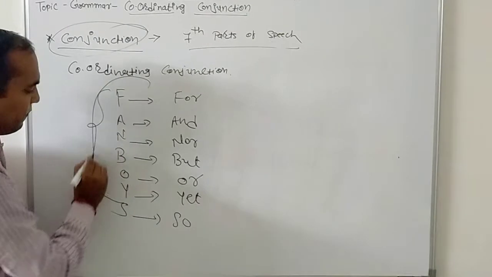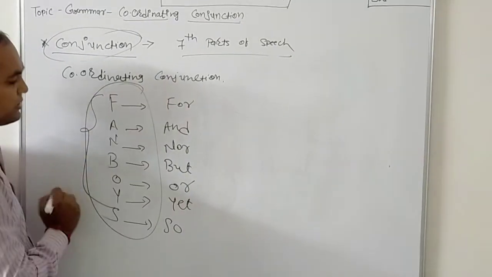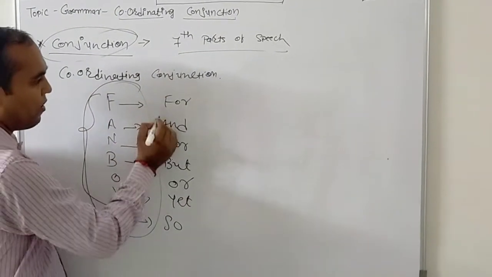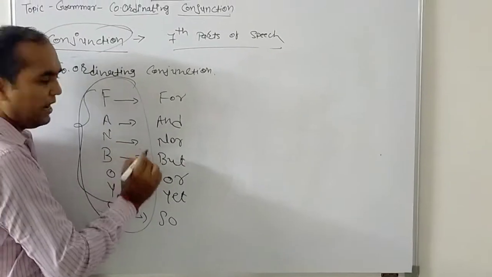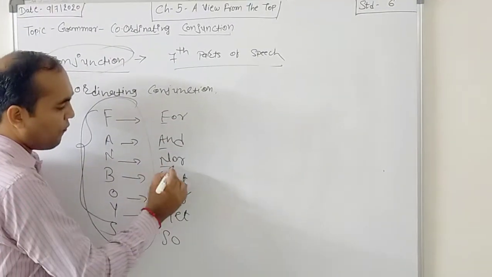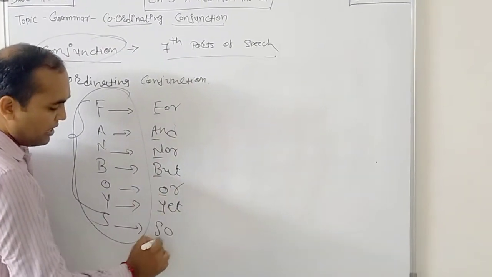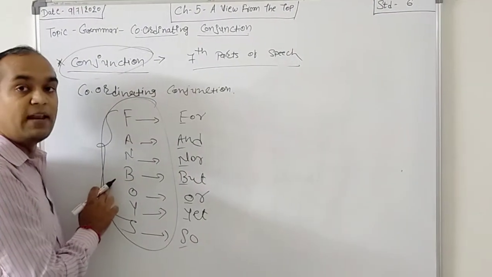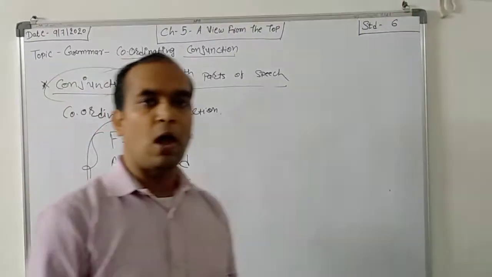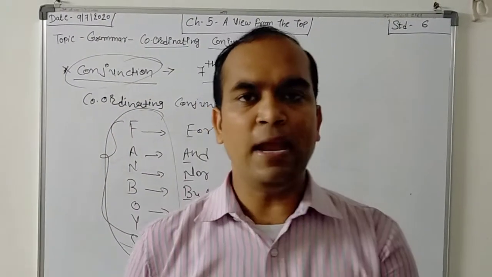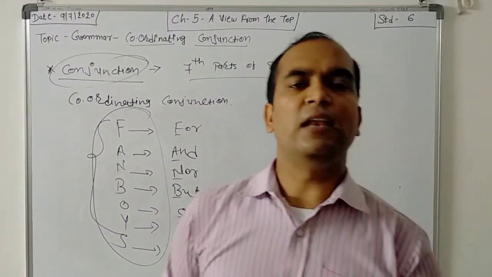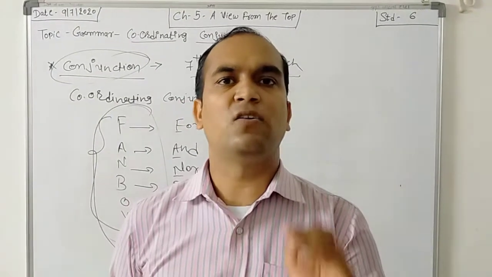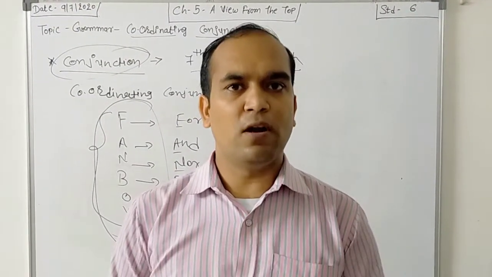So I make this word FANBOYS, and I take the first letter of all the conjunctions, and it is an acronym, FANBOYS. So students, you have to remember there are 7 main conjunctions in coordinating conjunction. I hope you understand this thing.